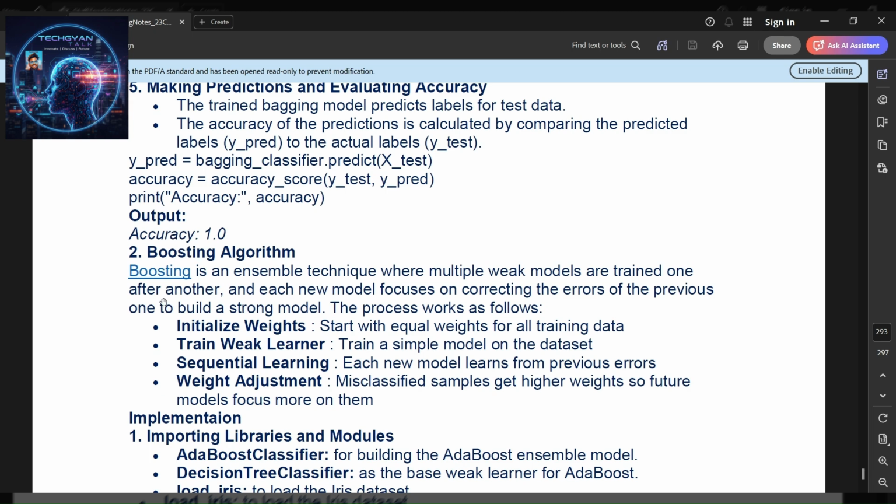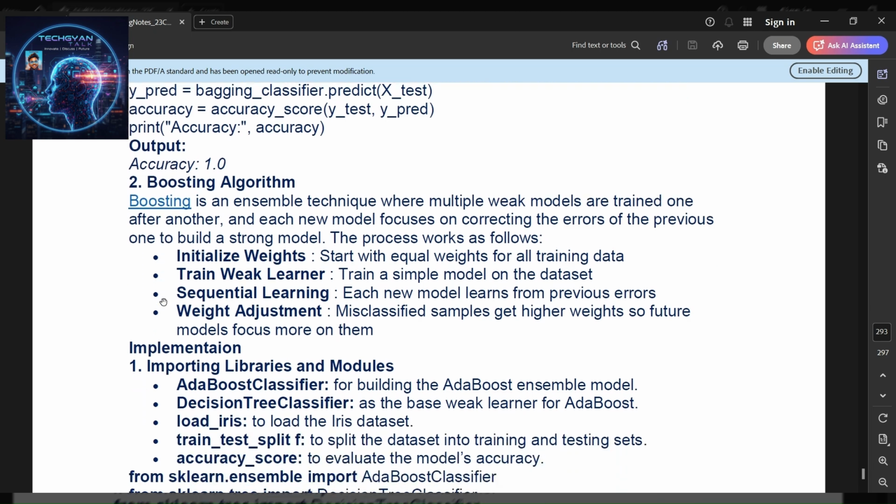Boosting algorithm is an ensemble technique where multiple weak models are trained one after another, and each new model focuses on correcting the errors of the previous one to build a strong model, like we saw in the picture earlier. The process works as follows. Initialize weights: start with equal weights for all training data. Train weak learners: train a simple model on the dataset. Sequential learning: each new model learns from previous errors. Weight adjustments: misclassified samples get higher weights, so future models focus more on them.